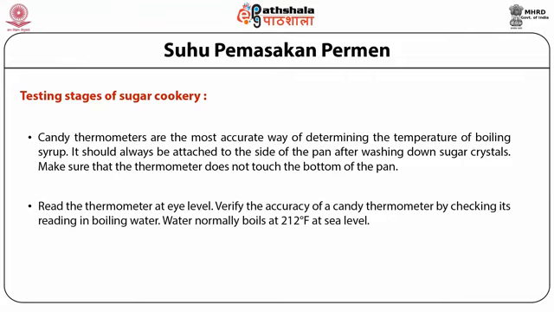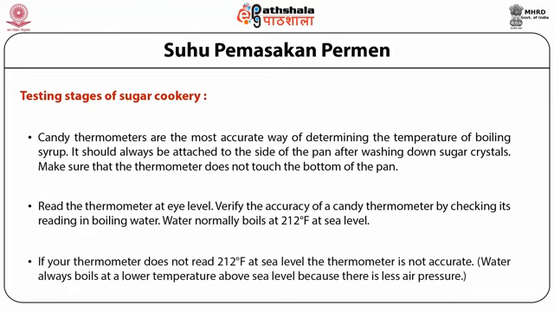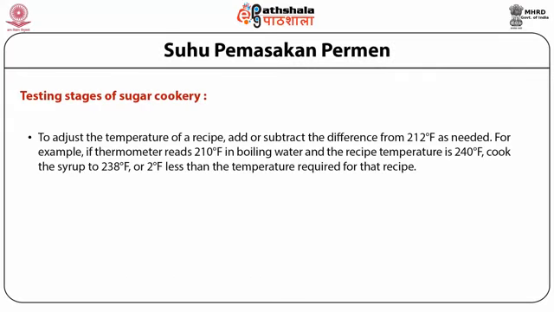Verify the accuracy of the candy thermometer by checking its reading in boiling water, because water boils at 100 degrees Celsius. If your thermometer does not read 100 degrees Celsius at sea level, the thermometer is not accurate. Water always boils at a lower temperature above sea level because there is less air pressure. To adjust the temperature of a recipe, add or subtract the difference from 100 degrees Celsius as needed.